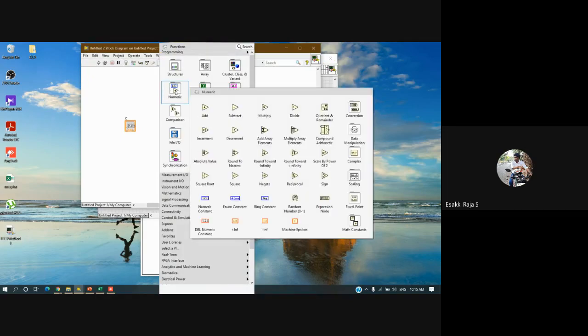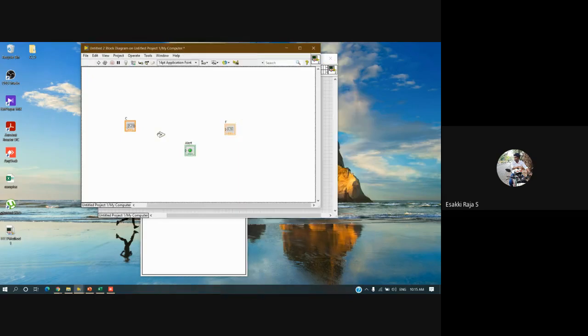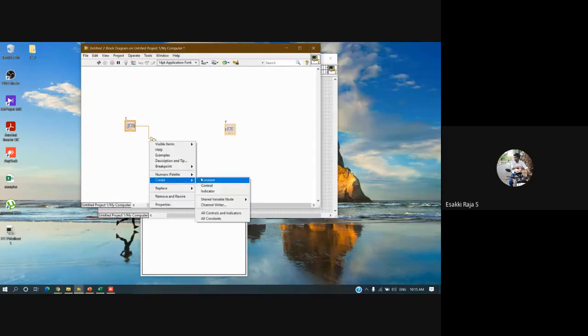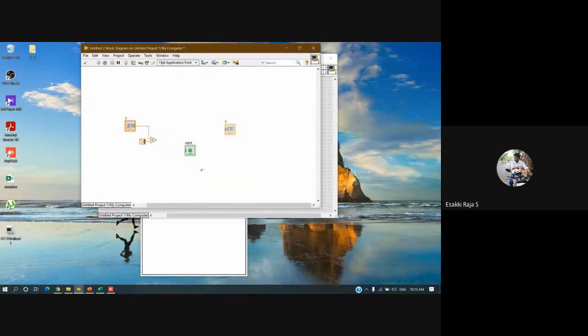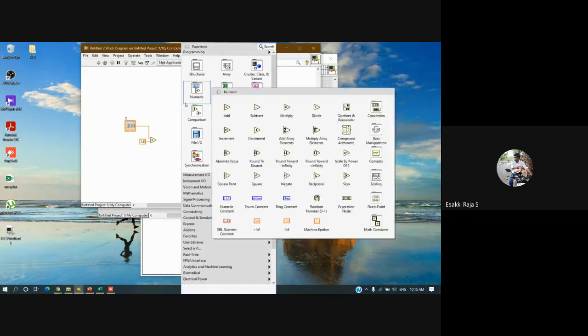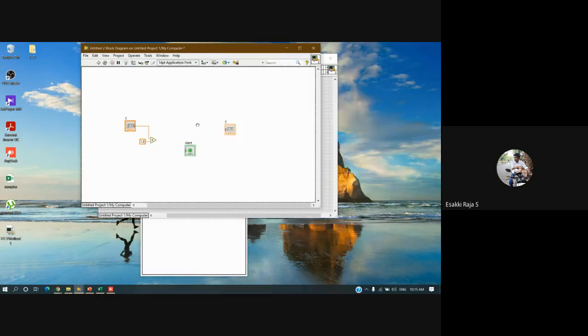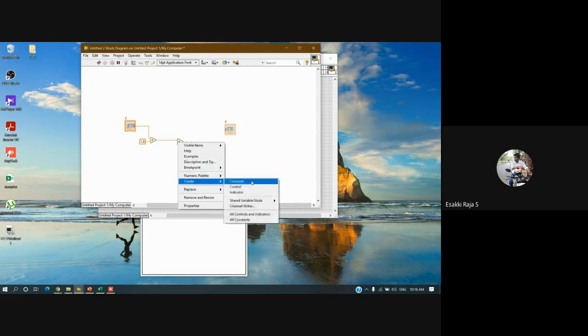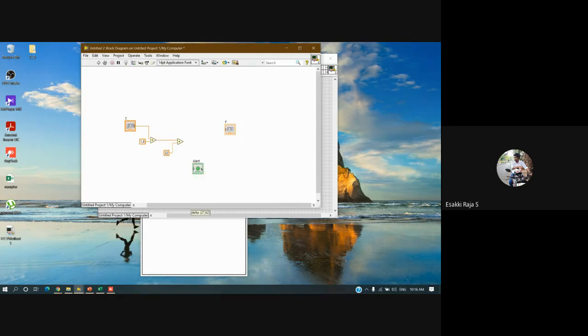The logic is very simple. Celsius should be multiplied with 1.8, then it should be added with 32. So create a constant 32, and we'll be passing this to the Fahrenheit indicator. Okay, so this is the logic.